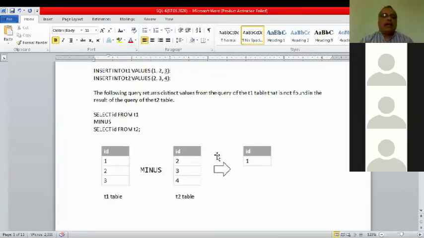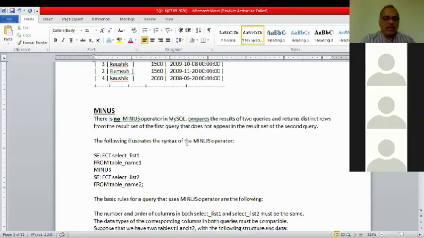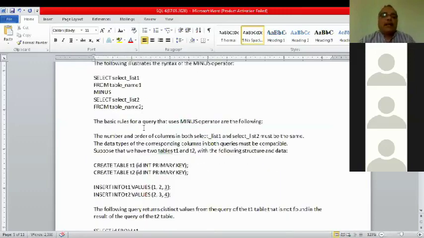Now minus, another one. Again, it does not work in MySQL. That's why they very intelligently said SQL, only SQL, not MySQL. They never mentioned MySQL. Technically, logically, it is correct. Minus does what?